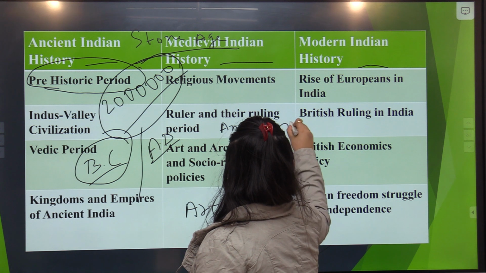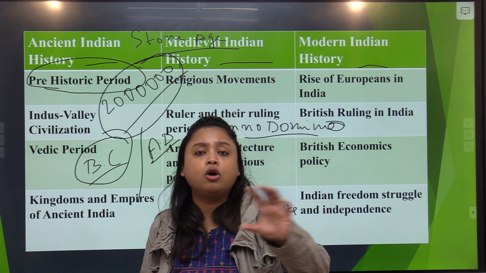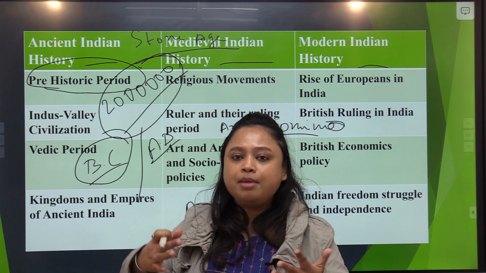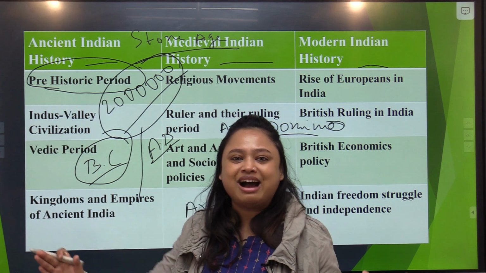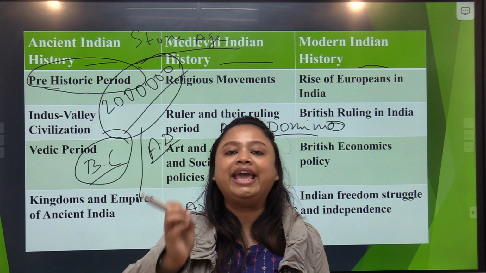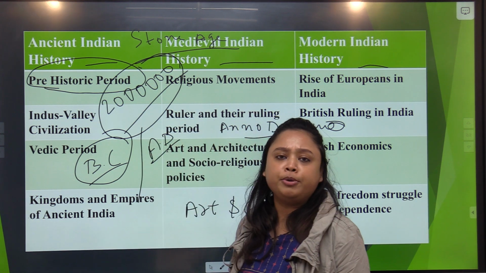Okay? So Anno Domino means the year or the age of the God. Meaning when Jesus Christ was born, the time period that started after that and is going on till date is known as the year or the age of the God on earth. Okay? That's why it is called Anno Domino and AD.